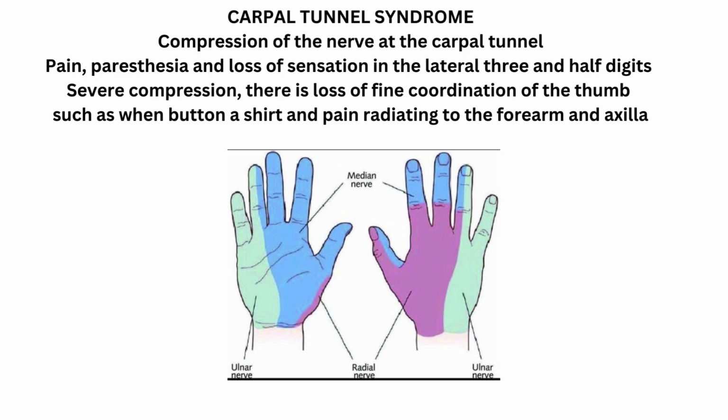Similarly, carpal tunnel syndrome arises from compression of the nerve at the carpal tunnel. This also results in pain, paresthesia, and loss of sensation in the lateral 3½ digits. In severe compression, there is loss of fine coordination of the thumb, such as when buttoning a shirt, due to weakness of abductor pollicis brevis and opponens pollicis, and pain radiating to the forearm and axilla.